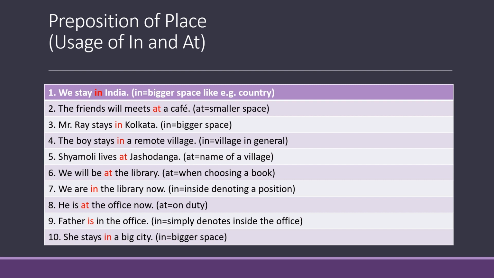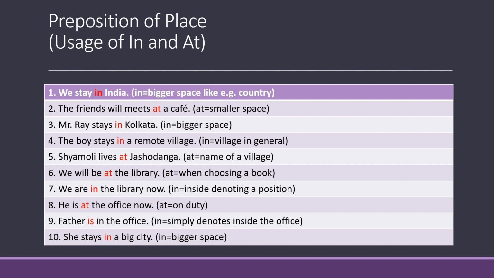Example number 3. Mr. Ray stays in Kolkata. Now, Kolkata is a name of a city, a big city. The space is also big. Therefore, we will use the preposition in before the name of a city. Therefore, we can write Mr. Ray stays in Kolkata.